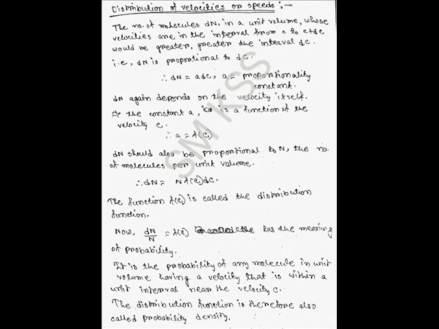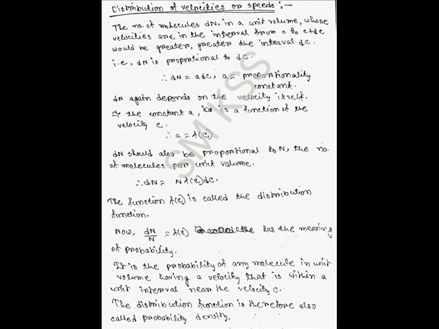Now dn also depends on the velocity c. Thus the proportionality constant a is considered to be a function of the velocity c, that is, a is equal to a function of c. Now dn is also proportional to the number of molecules per unit volume n. Thus dn finally equals n times a function of c times dc, and this function f of c is called the distribution function.